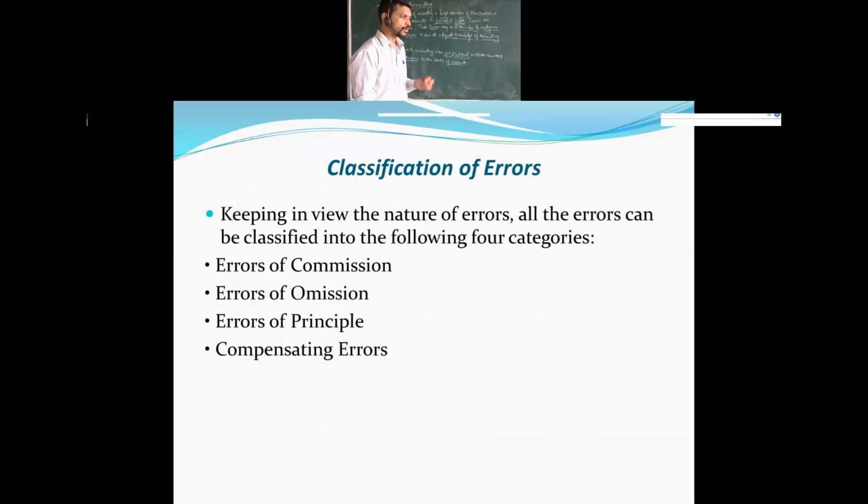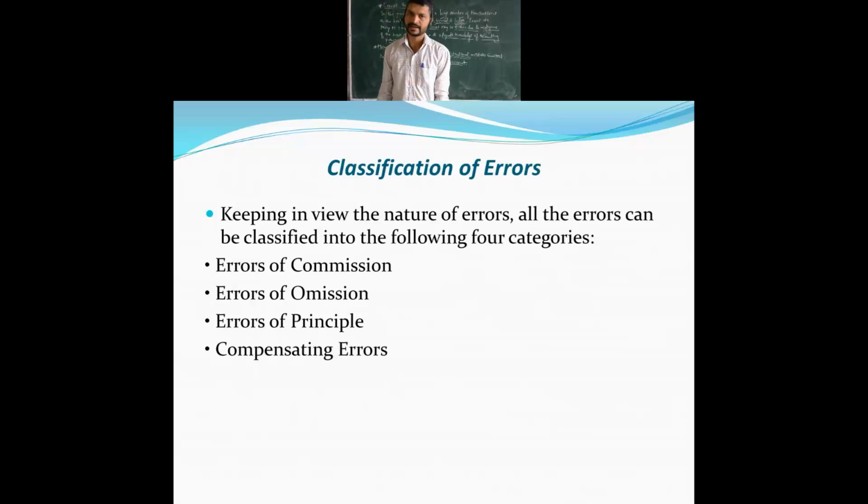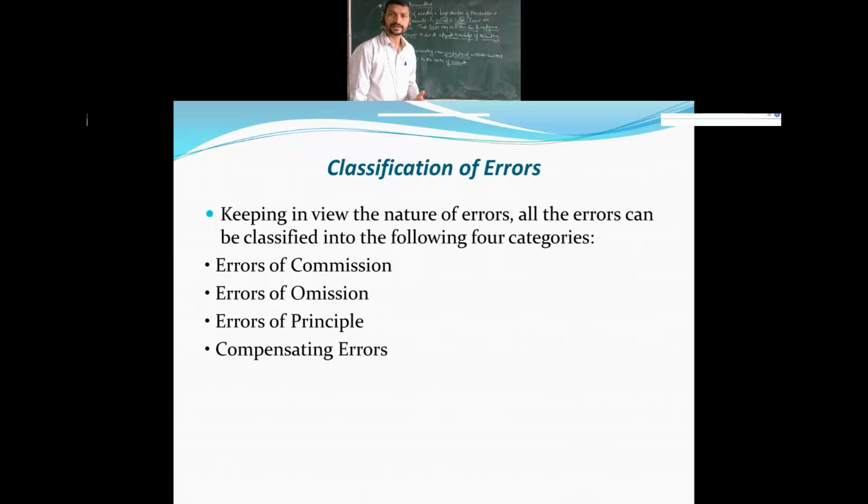So keeping in view the nature of errors, all the errors can be classified into the following four categories. Whenever we are preparing the books of account, what kind of errors will come into existence, that we need to keep in our mind. Some of the common errors we saw in the previous slide. So now here, which kind of errors will be coming are mentioned.